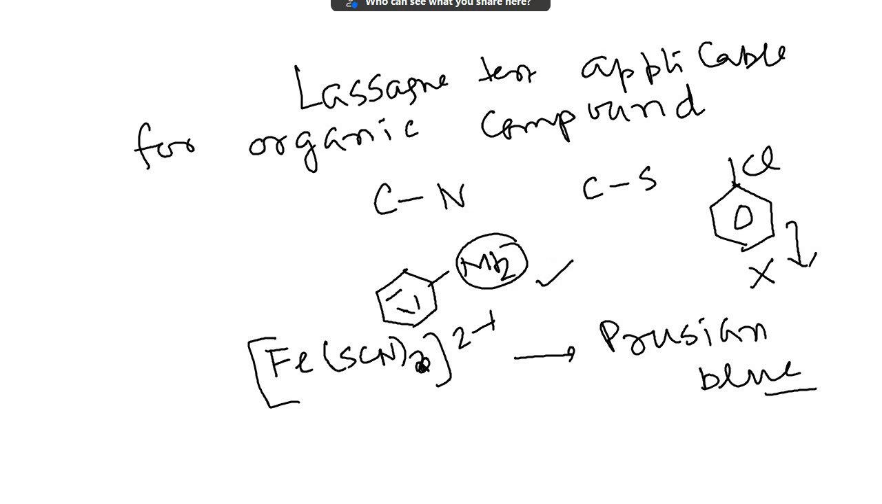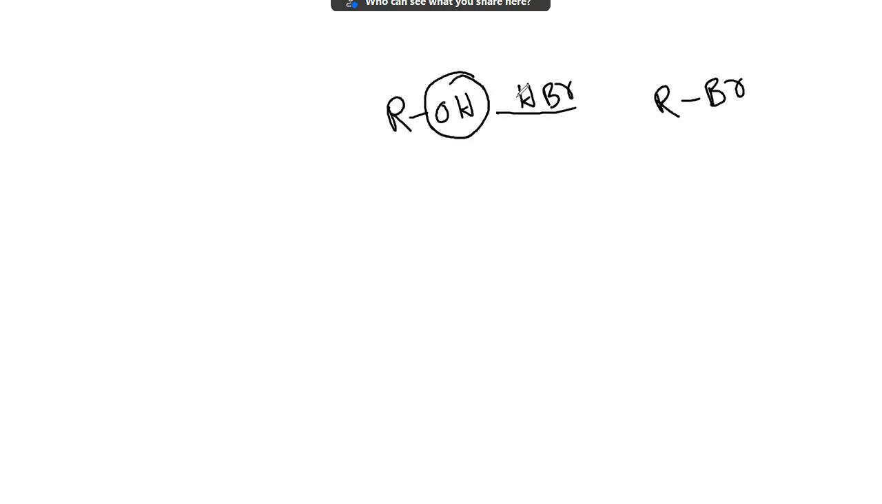Okay, the next question is a very good question. It is the reaction of alcohol with HBr. What does alcohol with HBr give? Alkyl bromide. It's an example of a nucleophilic substitution reaction. Br minus replaces OH. Now OH is a stronger nucleophile, so Br minus cannot replace OH directly, hence HBr is used.